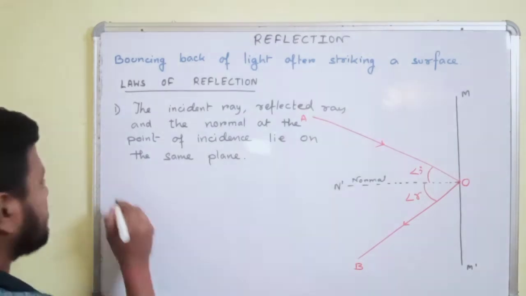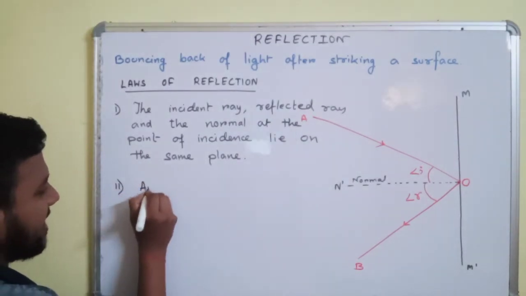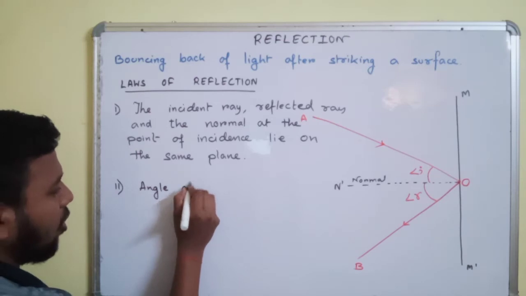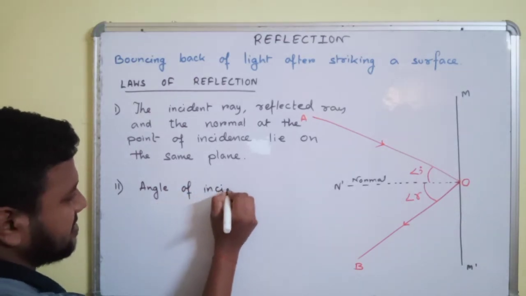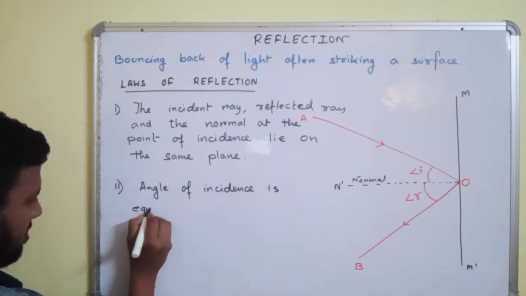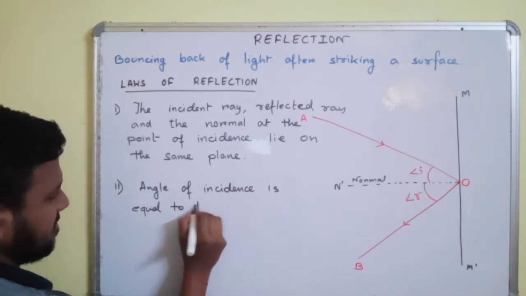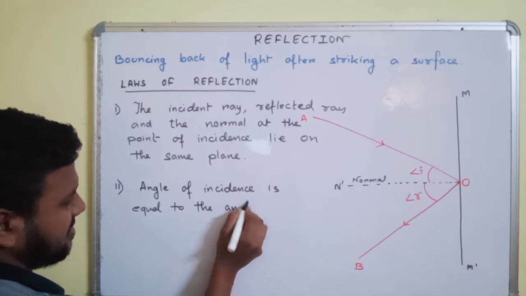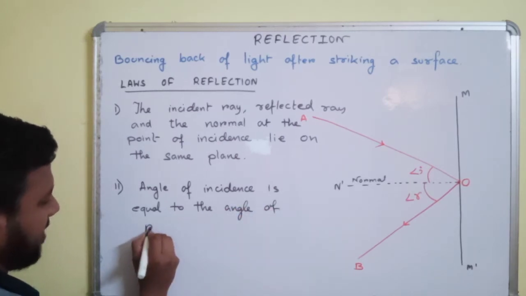Whereas the second law says that the angle of incidence is equal to the angle of reflection.